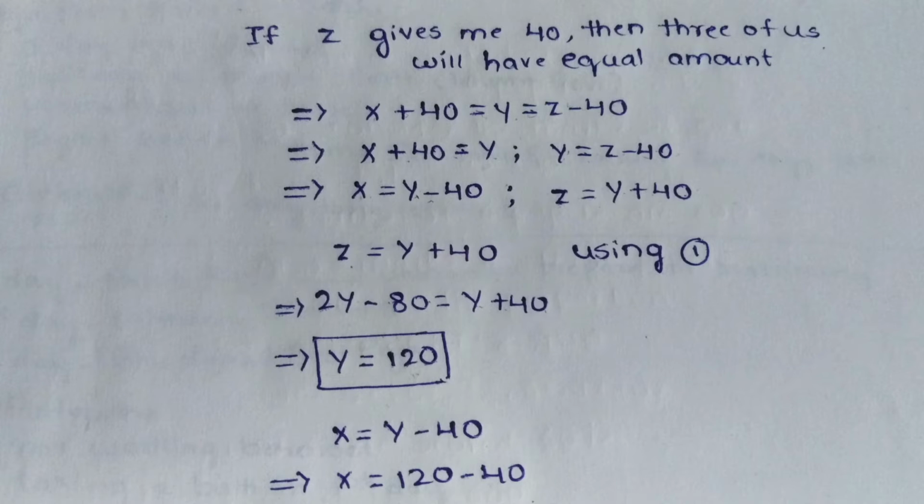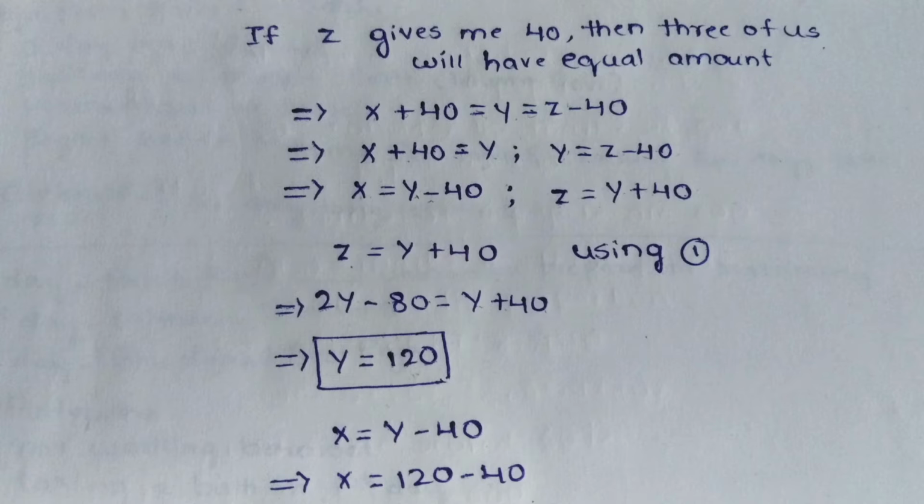Okay. And now I'm going to find out the value of X, Y and Z. So first, to find the value of Y, I am going to take X plus 40 is equal to Y as one part, and Y is equal to Z minus 40 as another part. And now solving this, X is equal to Y minus 40, and here Z is equal to Y plus 40.